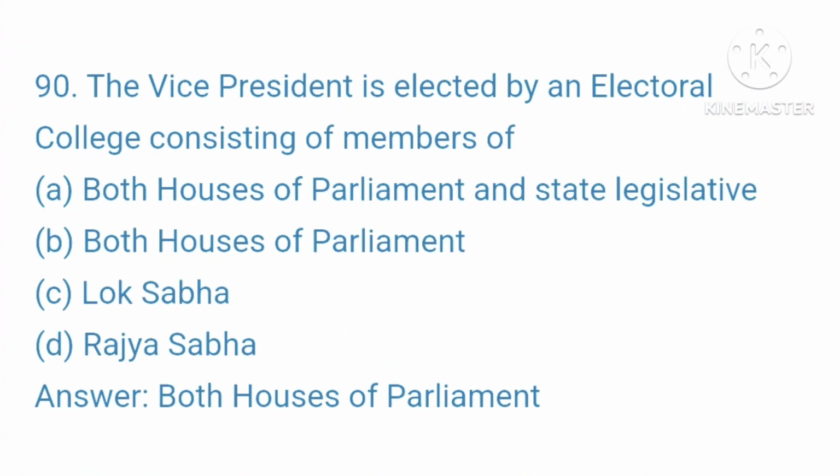90. The Vice President is elected by an electoral college consisting of members of A. Both Houses of Parliament and State Legislative. B. Both Houses of Parliament. C. Lok Sabha. D. Rajya Sabha. Your right answer is, both Houses of Parliament.